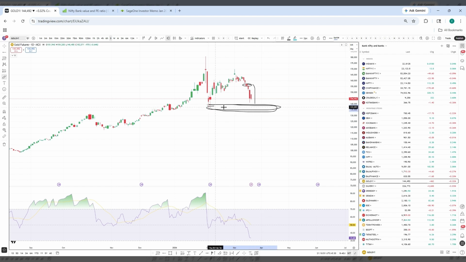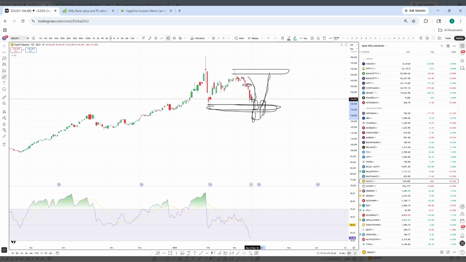We have to wait and see for a positive candle here. If we see a green candle at this zone, we might see an up move in gold. Again, this candle can act as a resistance in gold, but at least if we see a green candle here, gold can move upside from here. But I am seeing fewer chances here of the price holding. Because of this fall, it might break this zone once and trap everyone, and then come back inside. When it traps below this zone, closes below this zone, and then you see a green candle closing back in this zone, that is a good opportunity to go long in gold.